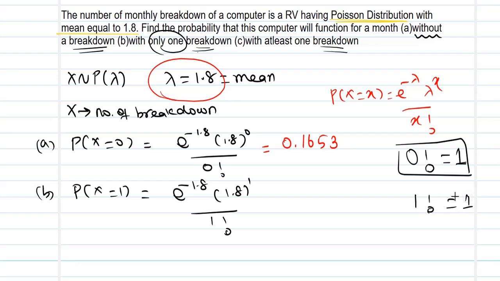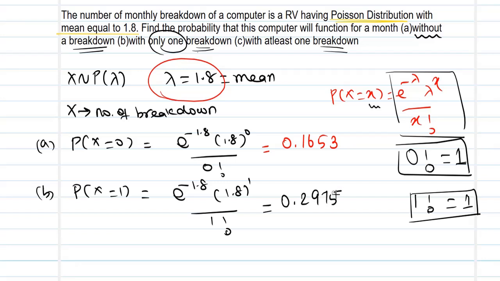If you don't know, the factorial button is available in the calculator, or as we have already said in the tips for the calculator, this expression can be fed as an input to your calculator, and the value can be estimated for each value of x as it keeps changing. Now when you give x equal to 1, you get the value 0.2975.